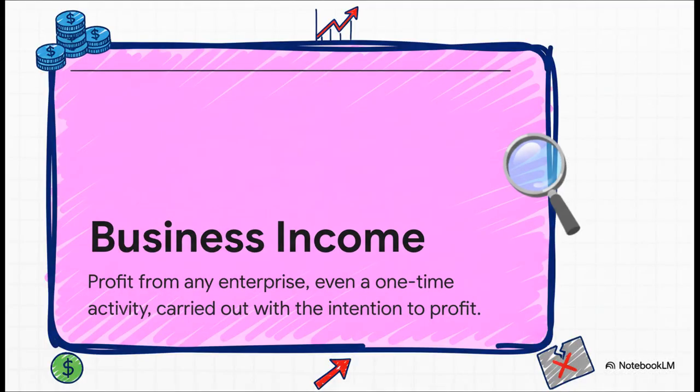Next up is business income. Now, this one is super broad. It's not just for big companies. It's basically profit from any activity you do with the idea of making a profit. Even if it's just a one-time thing, like, I don't know, painting your neighbor's fence for some cash.